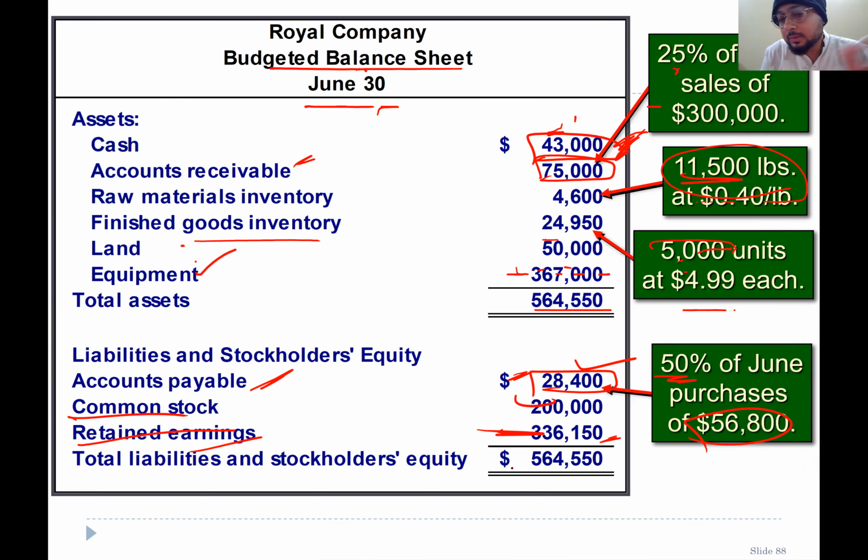If you add all these, you will find that assets are equal to liabilities plus total owners' equity, right? This is how you started your journey from the sales budget and ended up making the balance sheet, right?